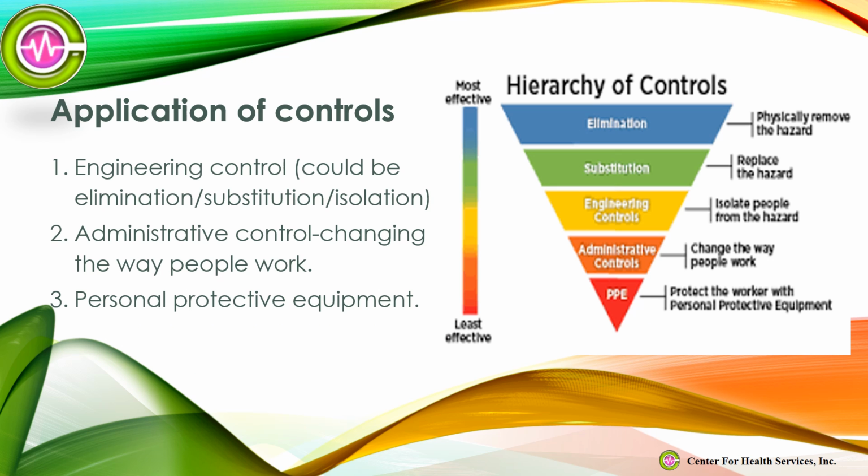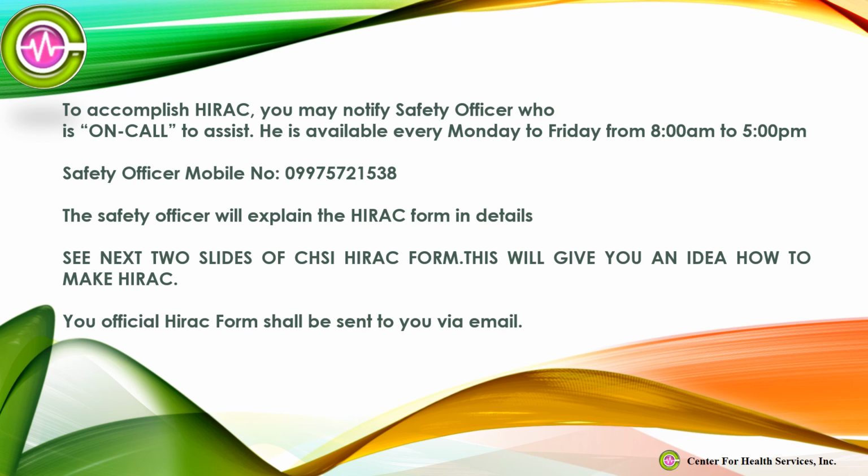Application of controls. Engineering control could be elimination, substitution, or isolation. Administrative control, changing the way people work. Personal protective equipment. To accomplish HIRC, you may notify the safety officer who is on call to assist. He is available every Monday to Friday from 8 a.m. to 5 p.m. Safety officer mobile number 0997 572 1538. The safety officer will explain the HIRC form in detail.